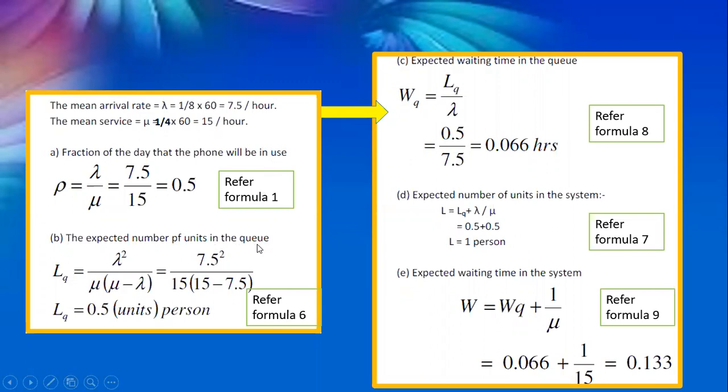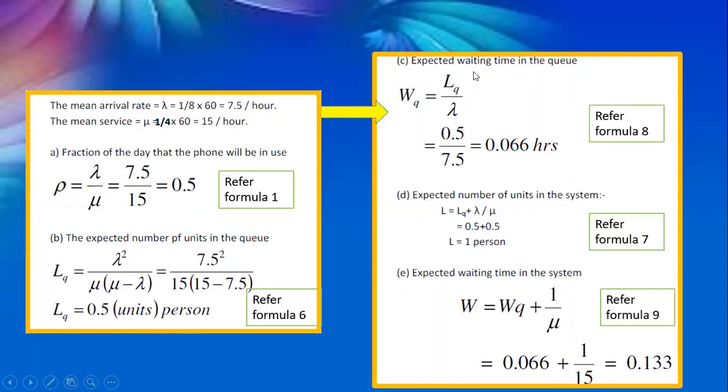The expected or average number of units in the queue is given as LQ, which is lambda square by mu into mu minus lambda. All these formulas you have to remember and only then substitute. So it is 7.5 square by 15 into 15 minus 7.5, that is 0.5 units or persons.